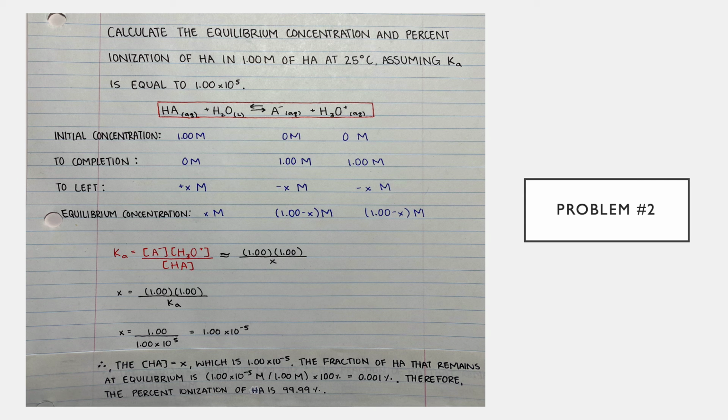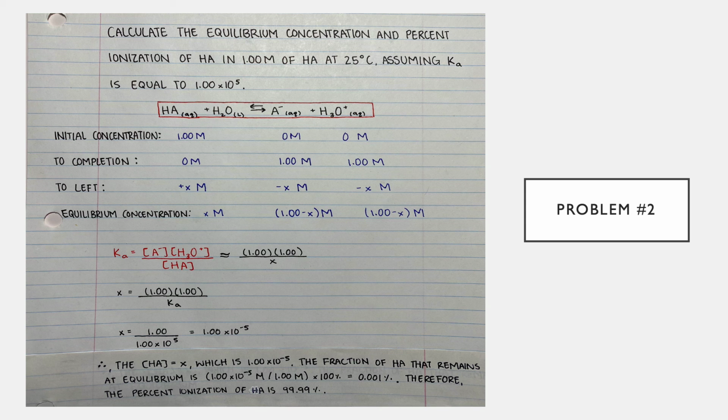Moving on to problem number 2, we're going to be calculating the equilibrium constant and the percent ionization of HA in a 1 molar concentration at room temperature, assuming that Ka is equal to 1.0 times 10 to the power of negative 5. So we're going to be writing out our equation as I've already done, and the initial concentration of HA is 1 and 0 for both hydronium and A, and to completion the concentration of A and hydronium is 1 mole per liter, and for HA it is 0.